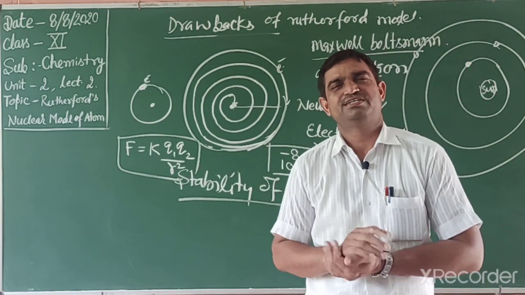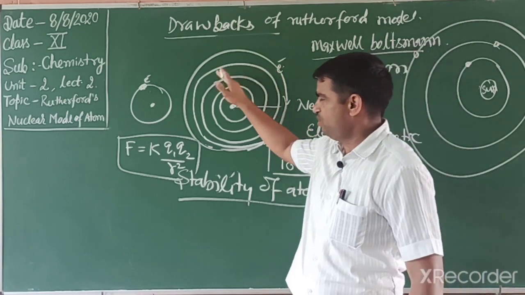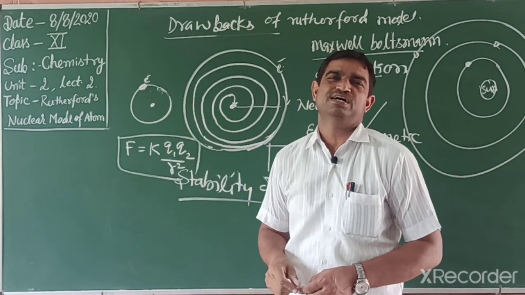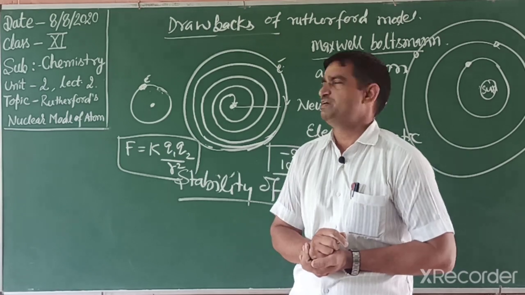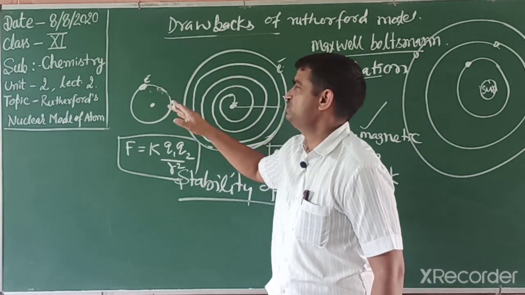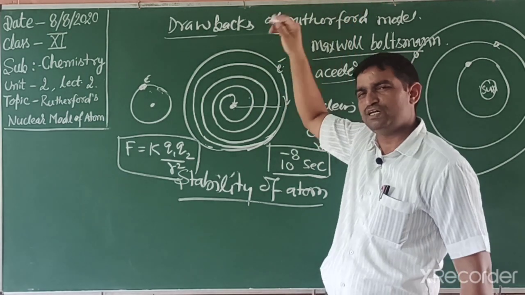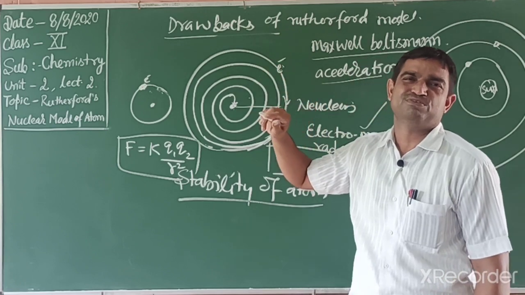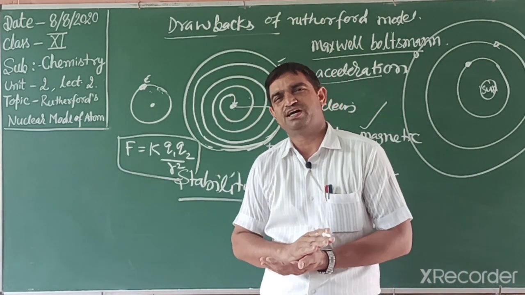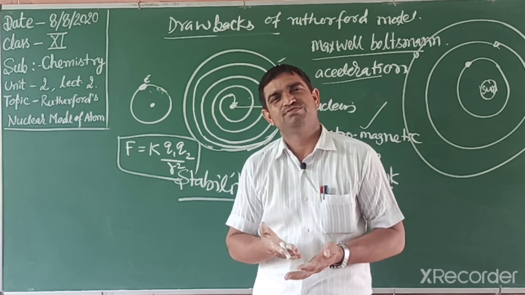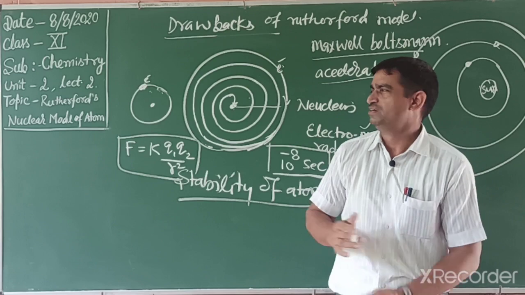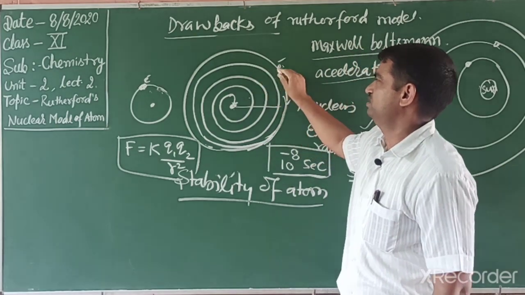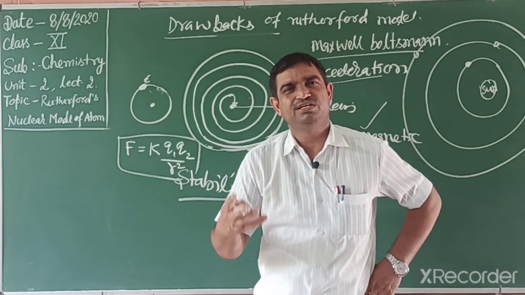First main drawback. Other drawbacks are, he could not find out how many electrons rotate in one orbit. The third main drawback is the energy: when an electron is near or far away, which electron has more energy? He could not find out the energy of the electron. Fourth, he could not explain the hydrogen spectrum. Students, we will discuss in detail in this chapter the hydrogen spectrum and other element spectra. So he could not explain the hydrogen spectrum also.